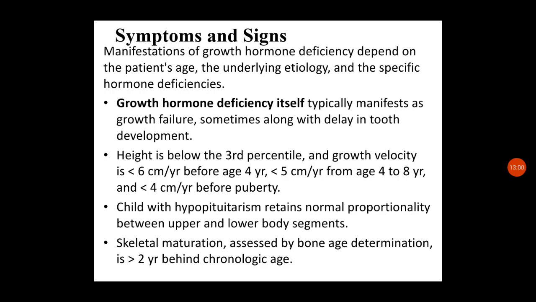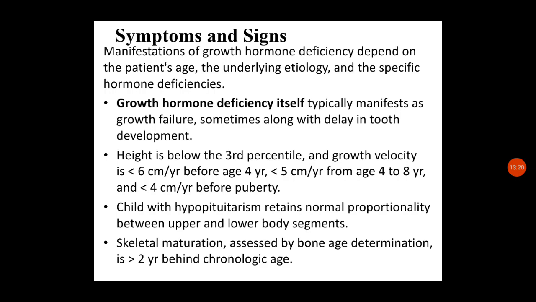Growth hormone deficiency typically manifests as growth failure, sometimes along with delay in tooth development. It presents as short stature, where growth is not adequately gained, usually with associated delay in tooth development.